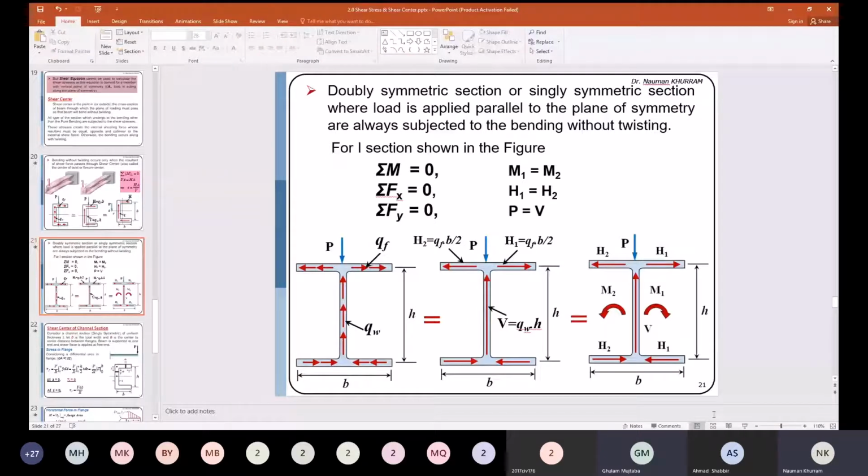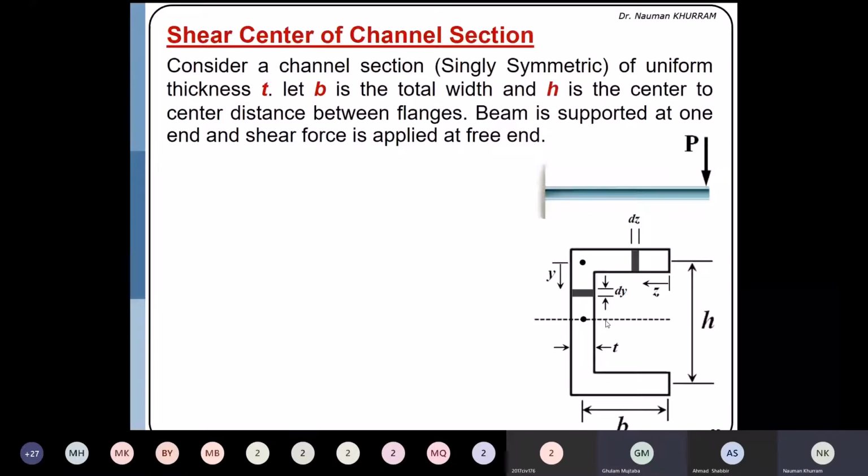Here we will discuss the derivation of the shear center for a channel section. Let us assume that we have a cantilever subjected to a downward force, and assume a channel section which has flange dimension b and web height h. h is the distance between the centers of the flanges, and b is the distance from the free end tip to the center of the web.